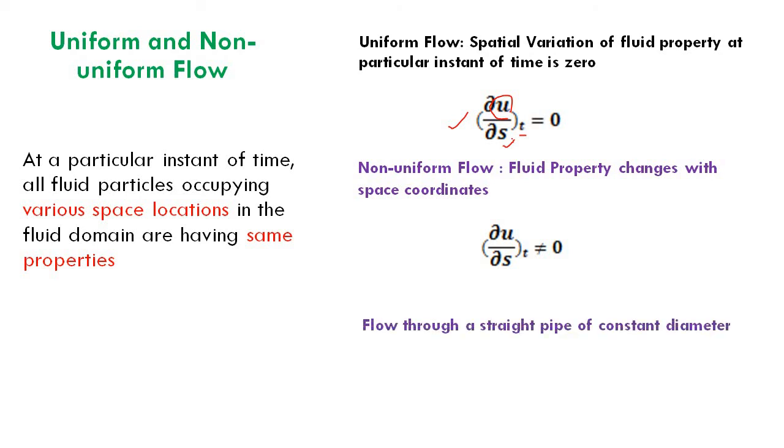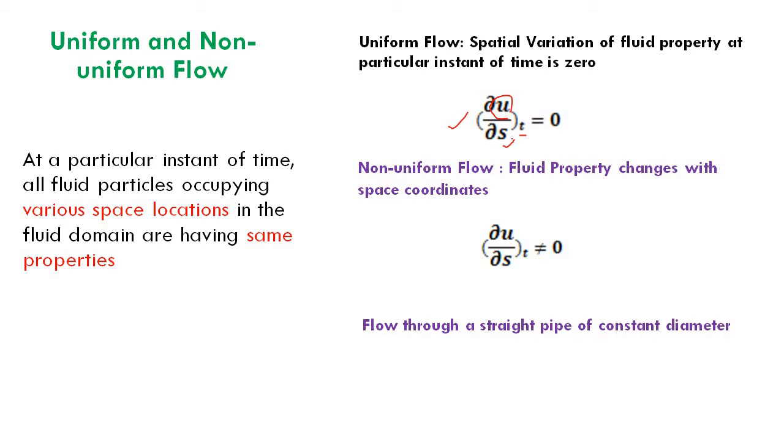So if you take a straight pipe of constant diameter, whether the flow happening through the pipe is a uniform flow or non-uniform flow. What is the definition of uniform flow? At a particular time, all the points or the flow elements in the pipe will have the same velocity. So if it is a constant diameter pipe, all the points have the same velocity unless we change the valve setting.